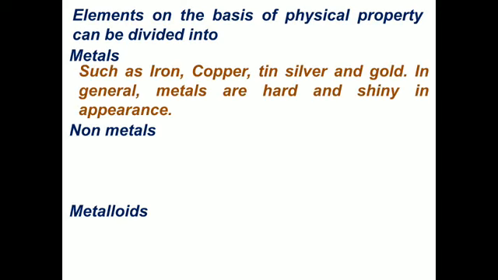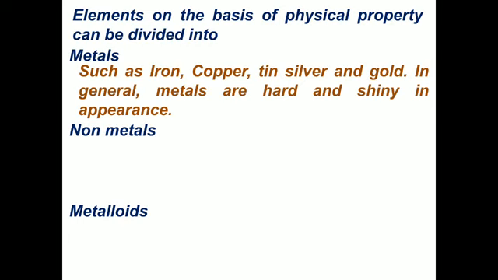Now moving ahead, elements can be divided into three main categories on the basis of their physical properties: metals, non-metals, and metalloids. Metals are such as iron, copper, tin, silver, gold. In general, metals are hard and shiny in appearance.